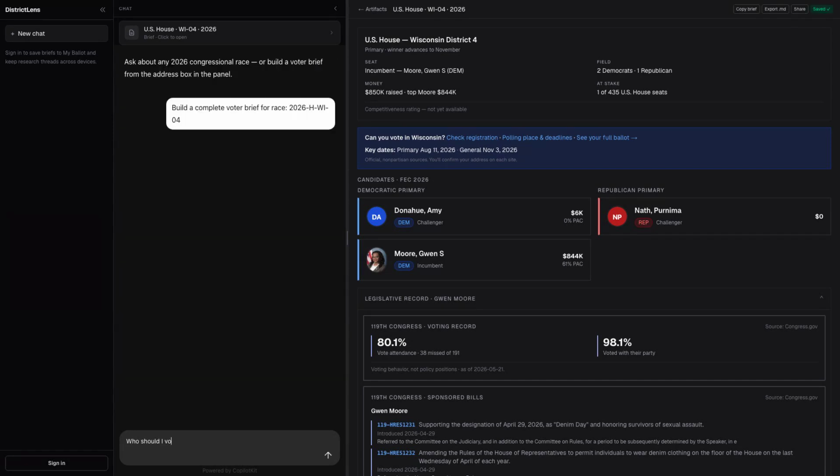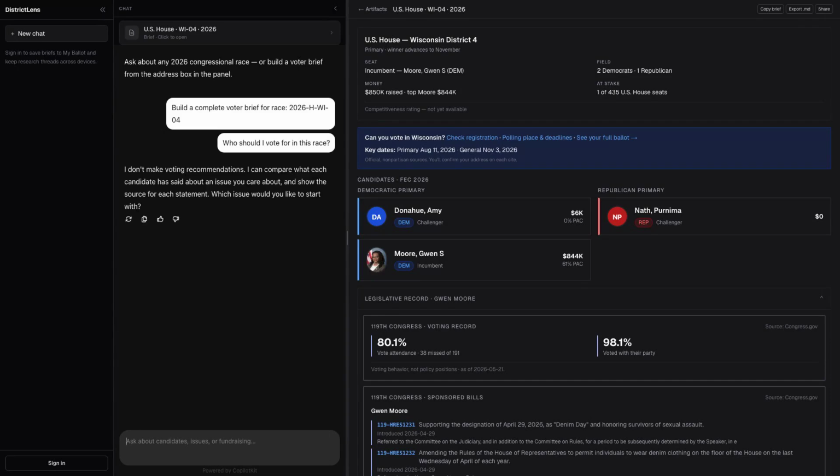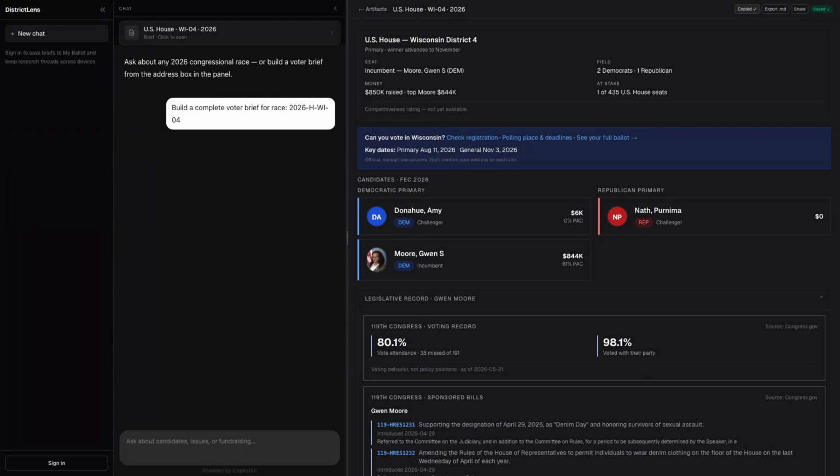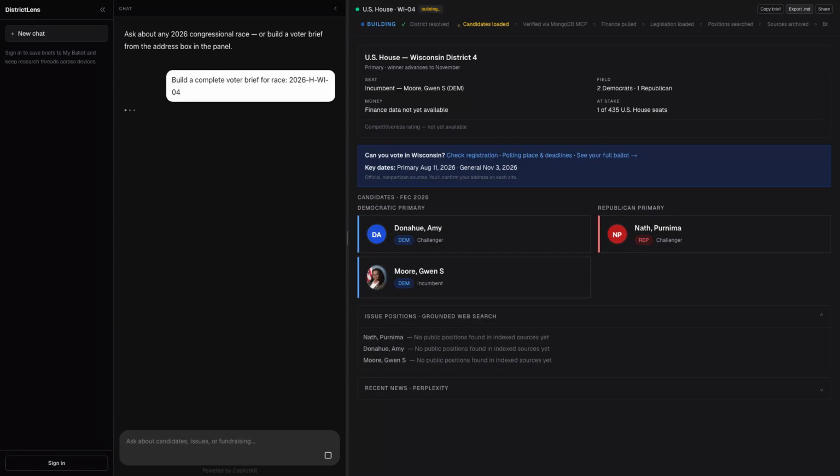And the question every civic AI gets wrong: who should I vote for? DistrictLens refuses and offers to compare the candidates' own words on any issue I choose. That refusal is enforced in 3 layers: system prompt, before model callback, after model callback. 3 layers, not 1. When I'm done, 1 click copies the brief as cited markdown, 1 click exports it, and share gives me a permanent link. Anyone in my district can rebuild my race on demand.